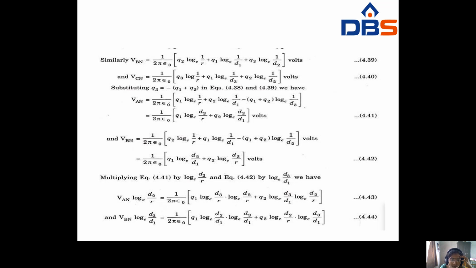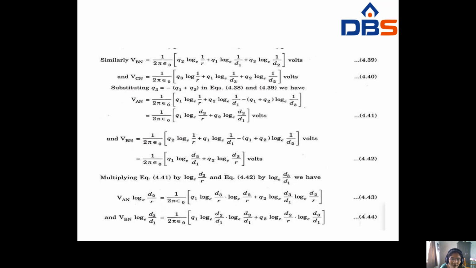Similarly, VBN becomes 1 by 2 pi epsilon naught, Q2 log e 1 by r plus Q1 log e 1 by d1 plus Q3 log e 1 by d2. Similarly, VCN becomes 1 by 2 pi epsilon naught, Q3 log e 1 by r plus Q1 log e 1 by d3 plus Q2 log e 1 by d2. Substituting Q1 plus Q2 plus Q3 equals 0, we get Q3 equals minus of Q1 plus Q2.